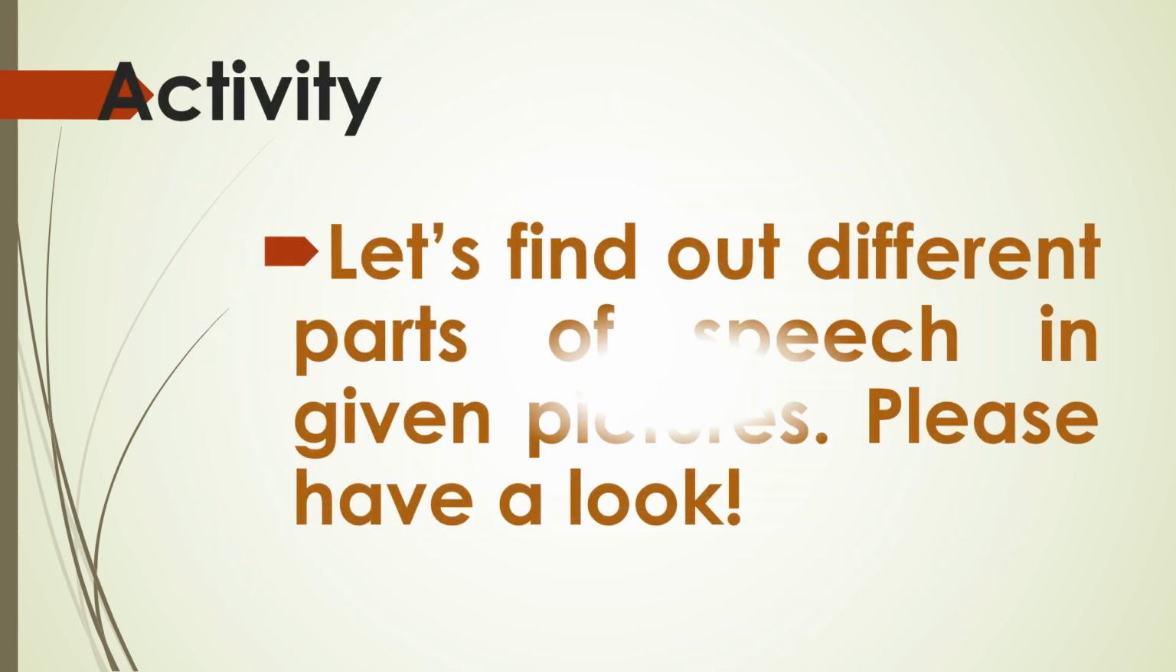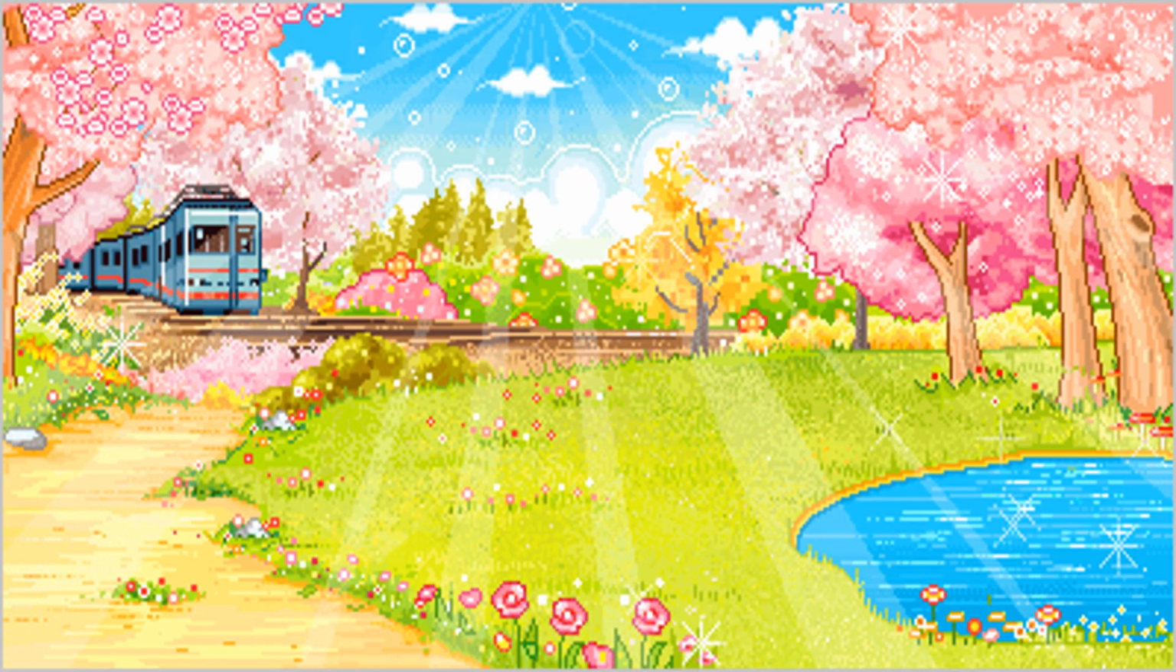There is an activity for you. Let's find out different parts of speech in the given pictures. You will see two different animated pictures, and then you will find out different parts of speech in those two pictures. Number one picture you can see. Now you can see there are lots of trees, greenery, a train, water, flowers. So can you find out any noun?